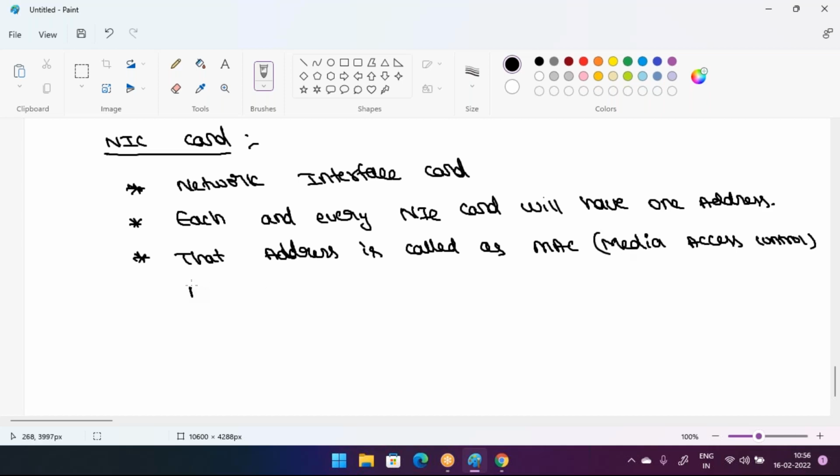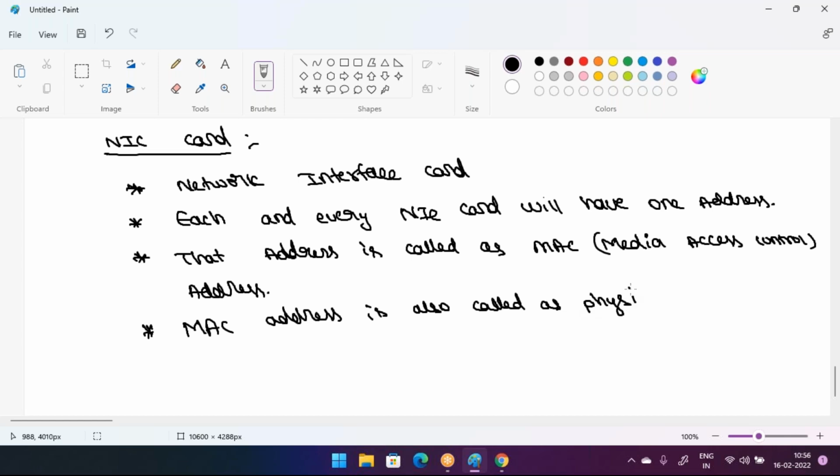Media access control address. Now one more thing here. The MAC address is also called the physical address, or you can say the hardware address. Hardware address as well. So now, what is the MAC address here?